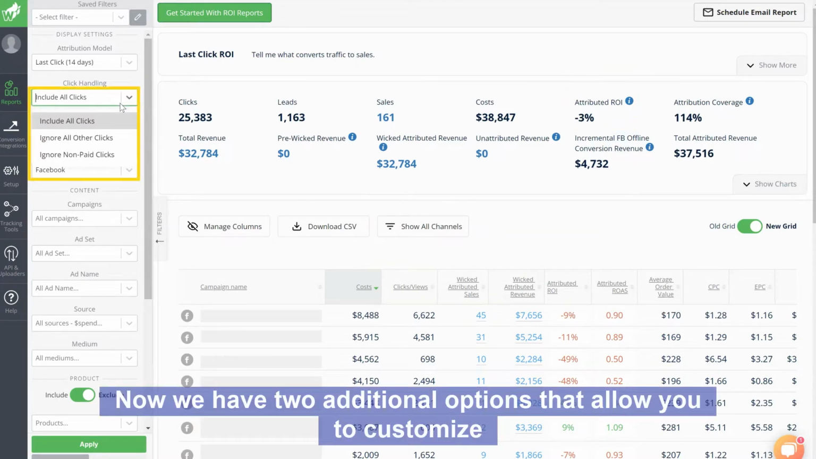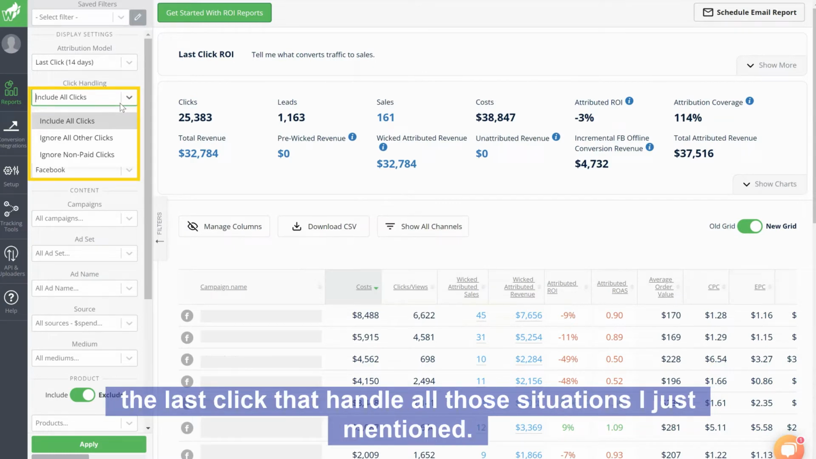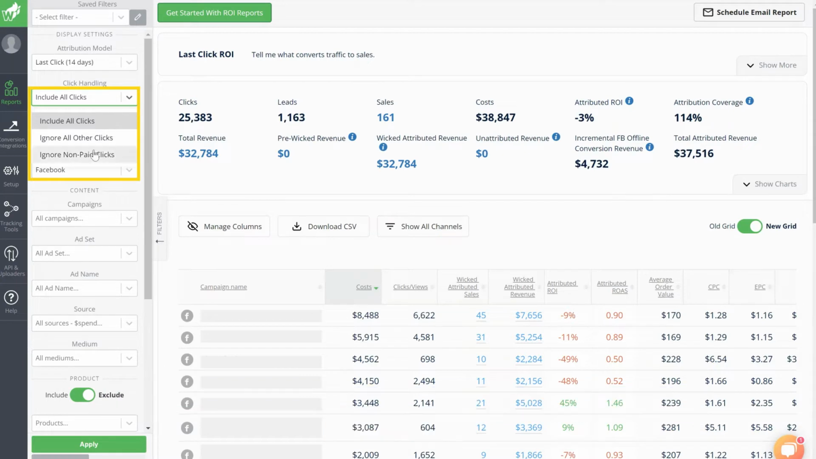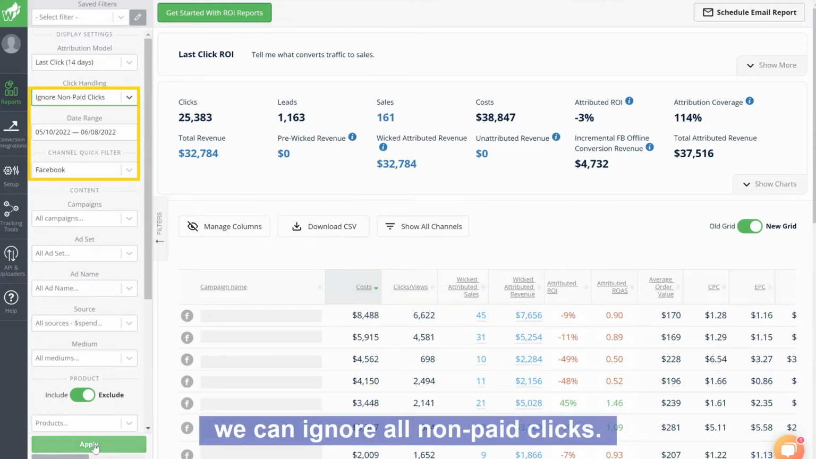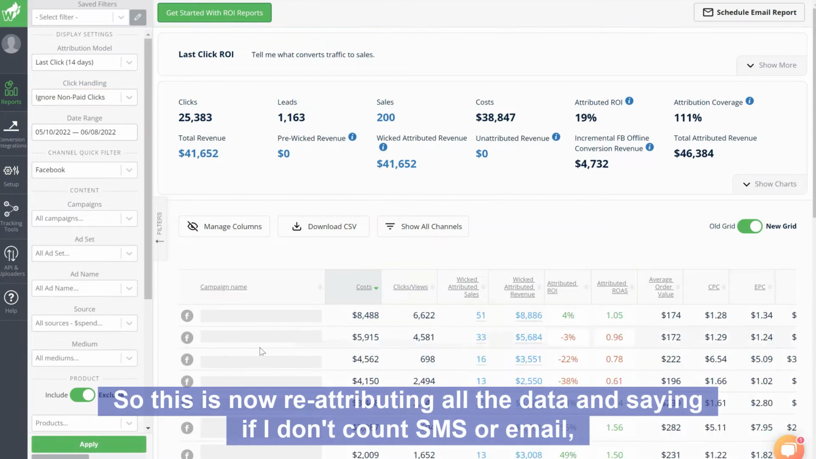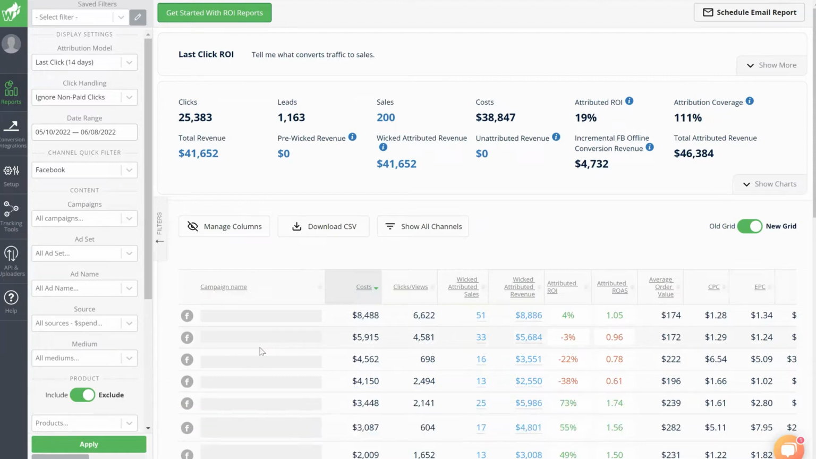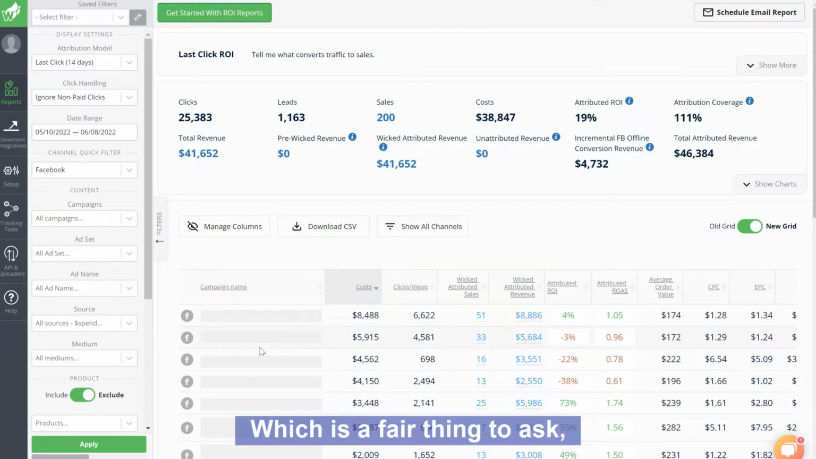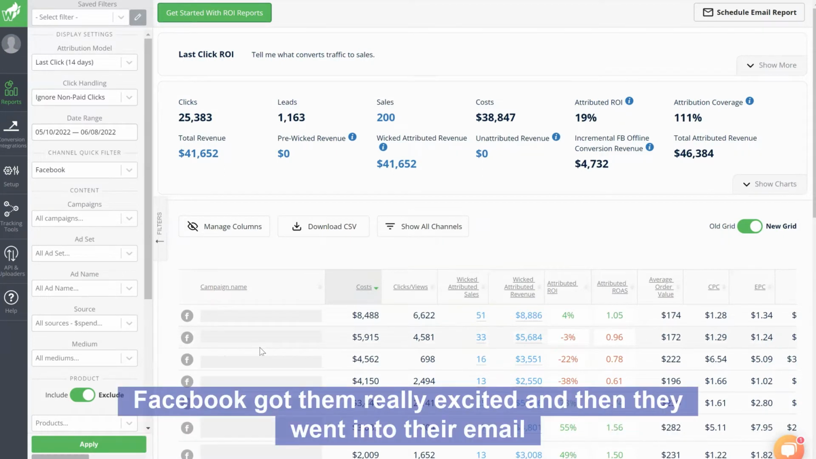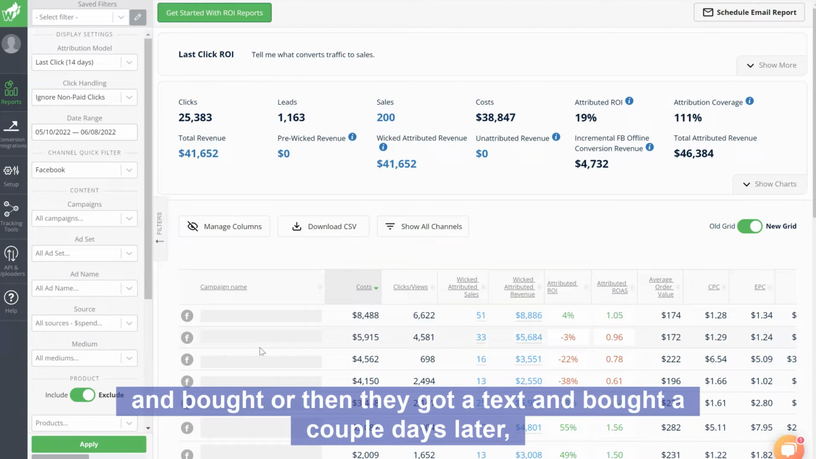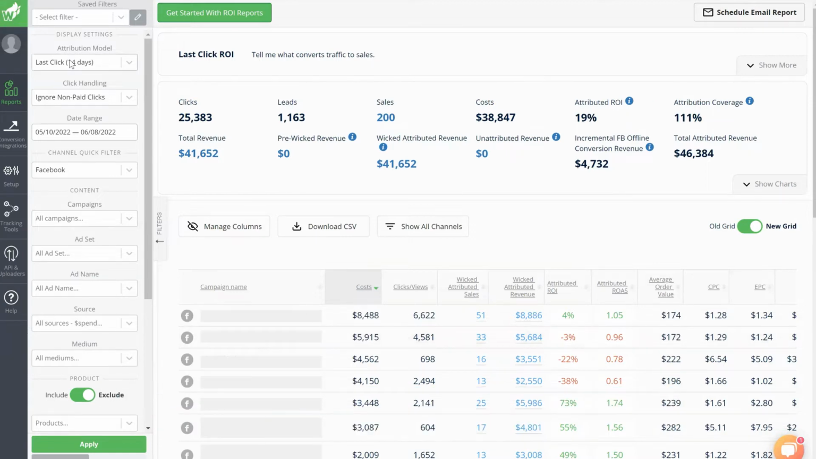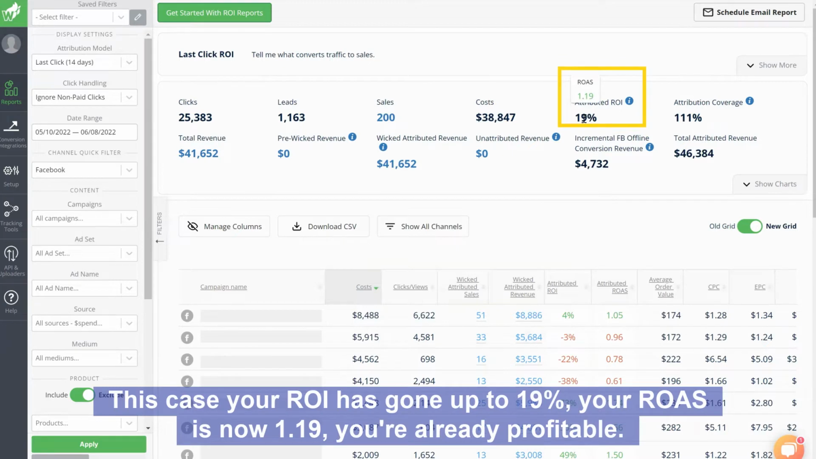Now we have two additional options that allow you to customize the last click that handle all those situations I just mentioned. One, we can ignore all non-paid clicks. So this is now reattributing all the data and saying, if I don't count SMS or email, did Facebook drive more revenue? Which is a fair thing to ask, because maybe the click before the last click, Facebook got them really excited, and then they went into their email and bought, or then they got a text and bought a couple days later, up to 2 weeks later. In this case, your ROI has gone up to 19%. Your ROAS is now 1.19. You're already profitable.